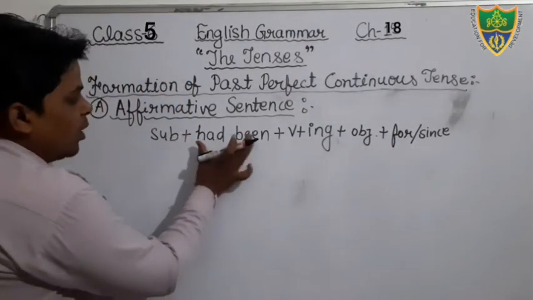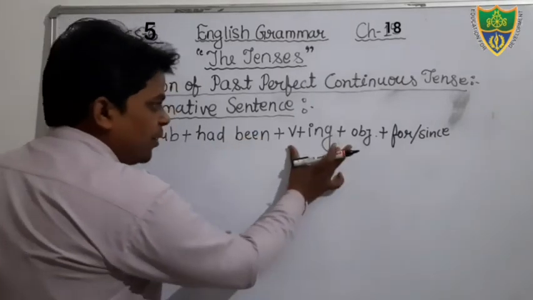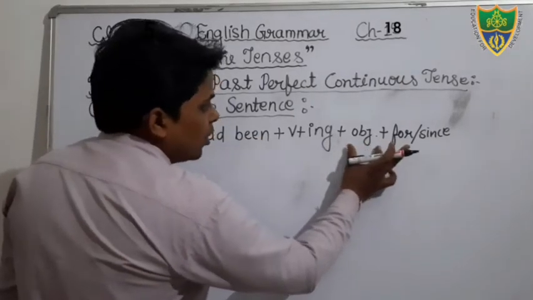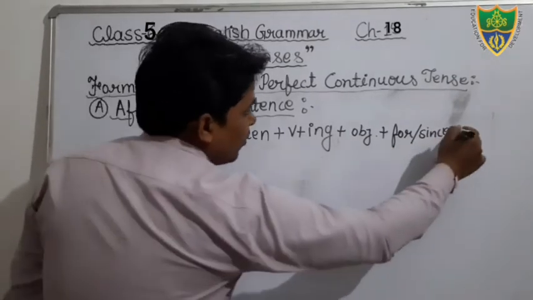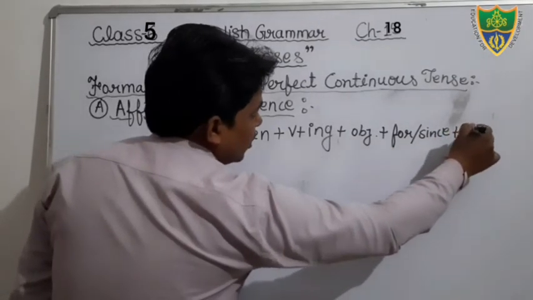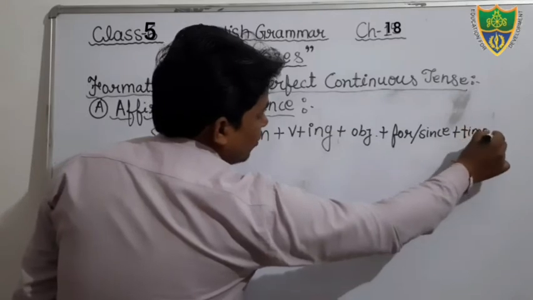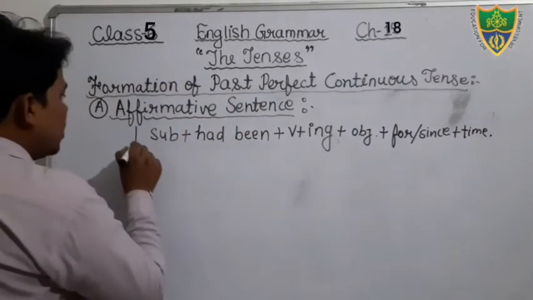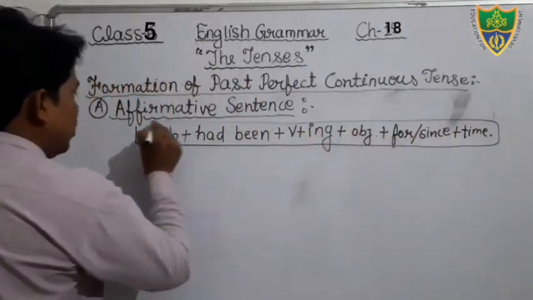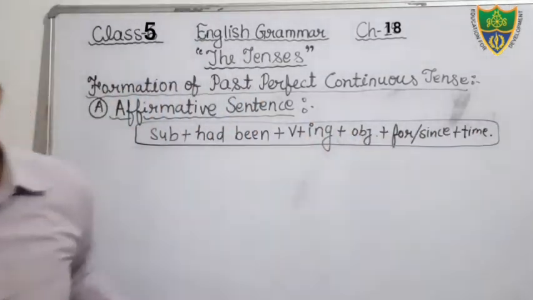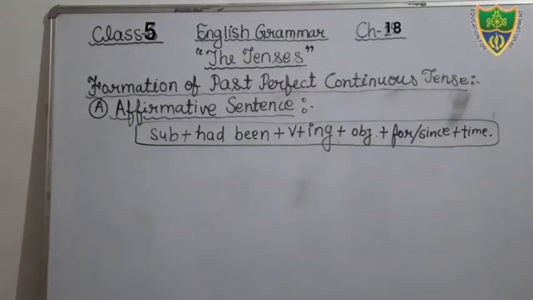Subject will be there, helping verb will be there, verb will be there, object will be there. Then after for and since we will use, then after we will mention the time. Okay, this is your format, that at the end of the sentence we will use a full stop. This is your structure of affirmative sentence. You write it. This is your structure.